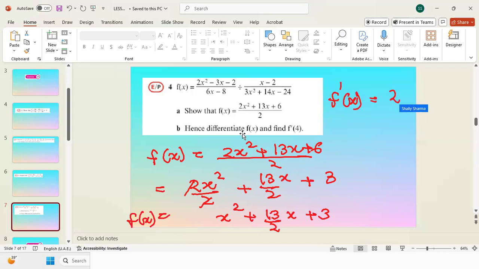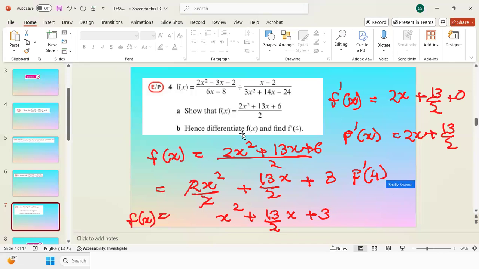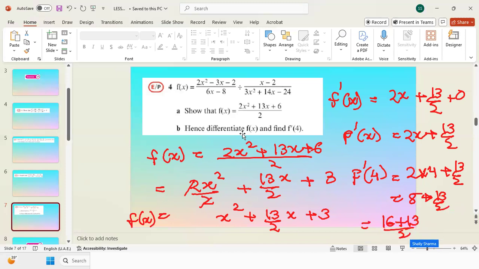So the derivative of x squared is 2x, the derivative of 13 over 2 x is 13 by 2, and the derivative of 3 is 0. So I got f dash x is equal to 2x plus 13 by 2. But we need to find f dash 4, so replace x by 4. So it is 2 times 4 plus 13 over 2, so this is 8 plus 13 over 2, that is 16 plus 13 divided by 2, which is equal to 29 divided by 2, or you can say 14 and a half. So this is the value of f dash 4.